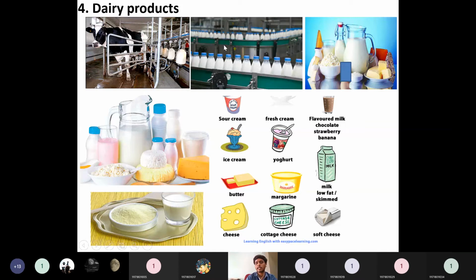Then after extracting the cream of that milk, that cream can be converted into some of the major products like sour cream, fresh cream, flavored milk, chocolate, strawberry, banana, or ice cream, yogurt, milk, low fat or skimmed milk we can prepare, or butter, margarine, cheese, cottage cheese, soft cheese. All these are the products which can be prepared, which are coming from the dairy process industries.